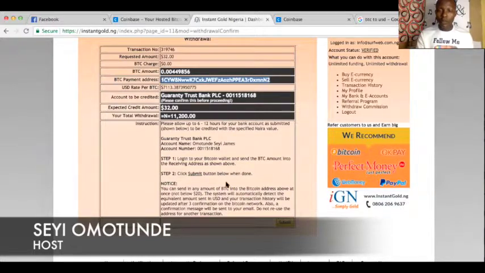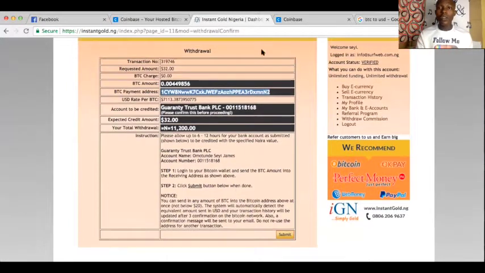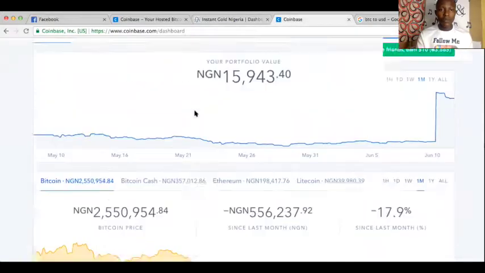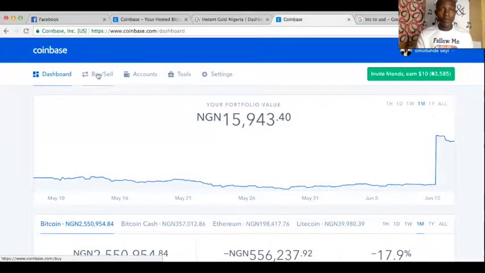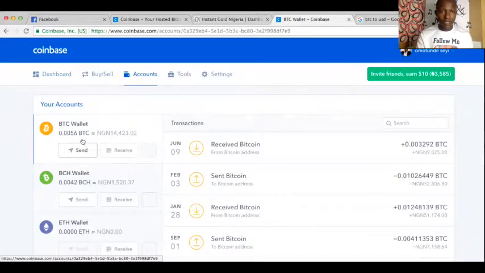So what I will do now, I will go to my Coinbase, I will send, and I will now come back here and click submit here, right? So quickly, back to my Coinbase. So this is my Coinbase, and on Coinbase as well you can see buy and sell, right? You can see accounts. So this account, this is my Bitcoin. I see send, receive. If I want to receive, I will click this. Like yesterday, I received this, right? It's like about 9,000 bucks yesterday.